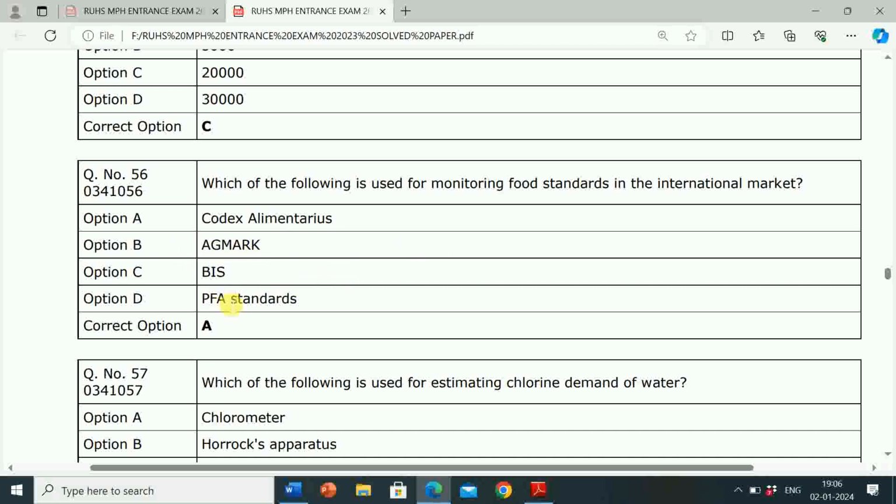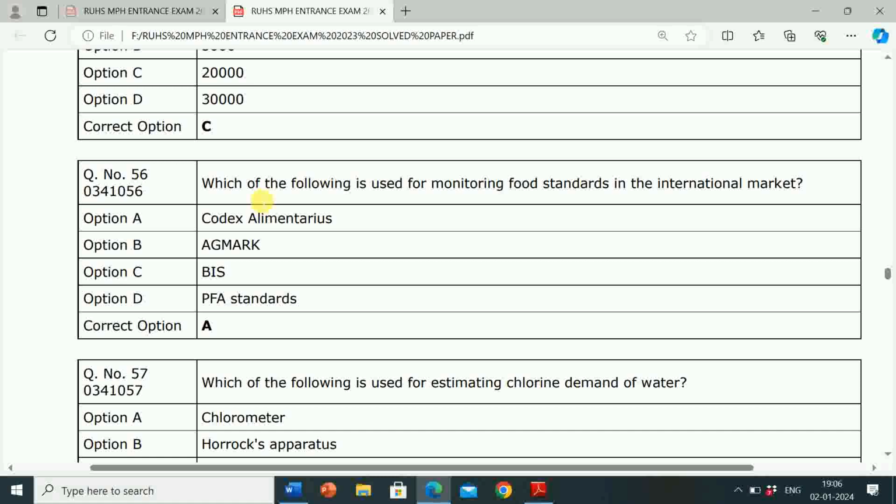Option C, BIS, full form of BIS is Bureau of Indian Standards. Option D, PFA. So here correct answer is option A, Codex Alimentarius.